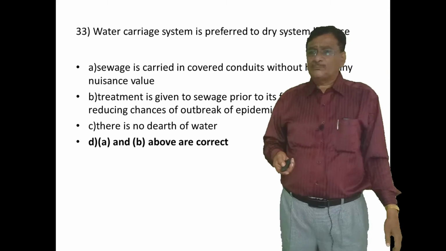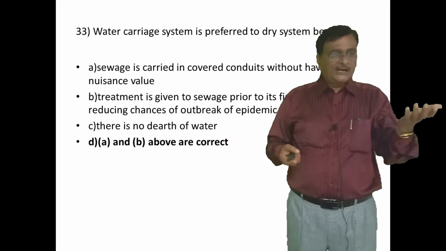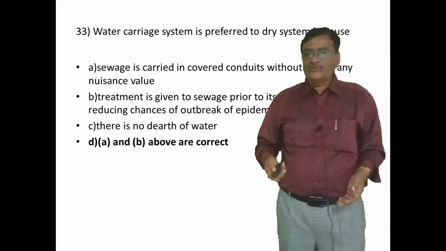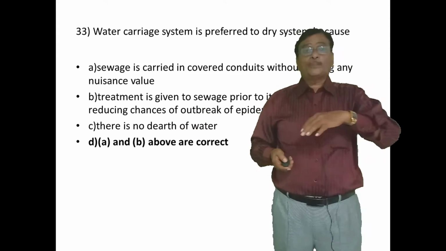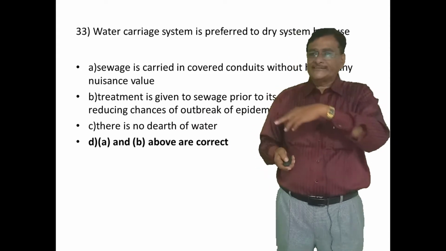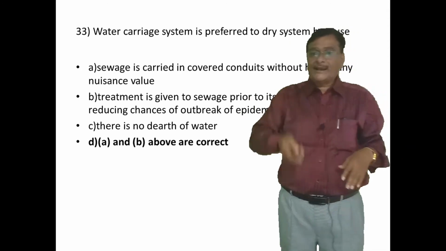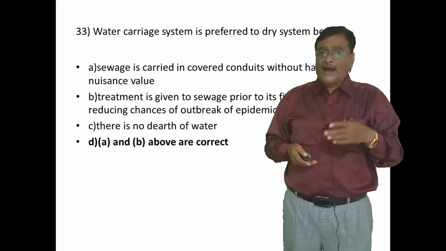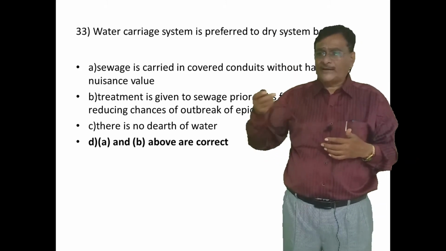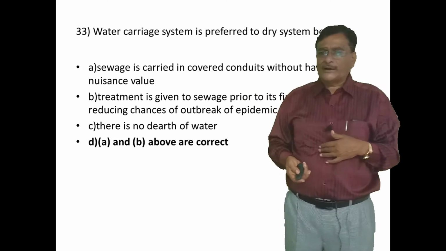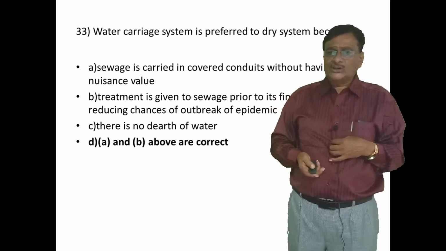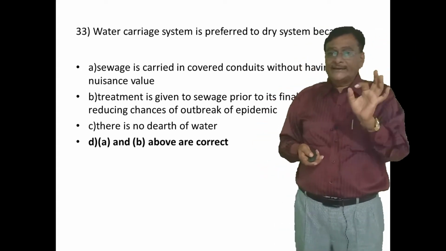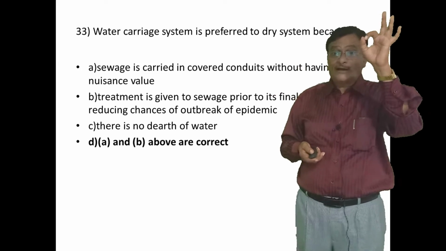Go to the next question. Water carriage system is preferred to dry system. I told you already there are 2 systems. One is known as the conservation system or dry system. Another is known as the water carriage system. Now he is asking why the water carriage system is more preferred to the dry system. Again I am going to read the options. Sewage is carried in a covered conduit without having any nuisance value, or treatment is given to the sewage prior to its final disposal, thus reducing the chance of the outbreak of epidemic. And the third is there is no depth of water, and the last answer is D: A and B above. A and B are the 2 right answers.